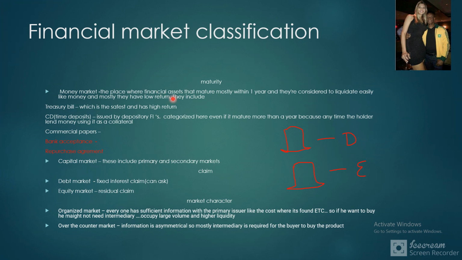Classifying financial markets based on maturity. Now we are classifying a financial market based on claim. One is a debt instrument that has a fixed interest claim. That means they can ask for their return or principal amount at an appropriate time based on the contract. That means the company cannot pay the dividend to equity shareholders without paying the interest to debt holders.